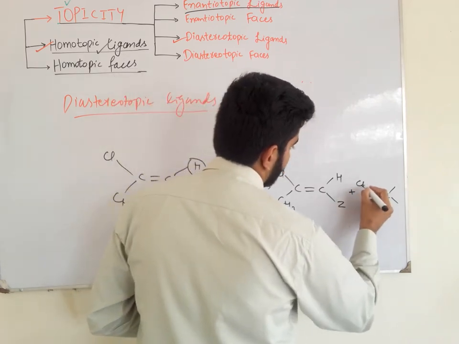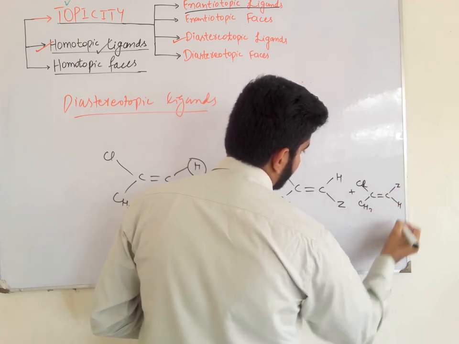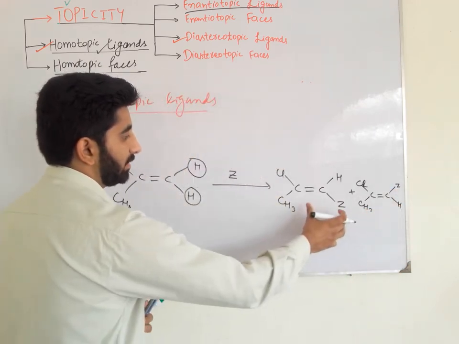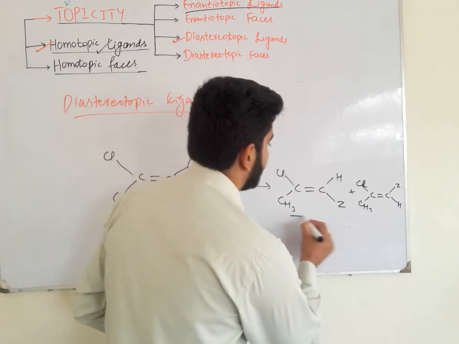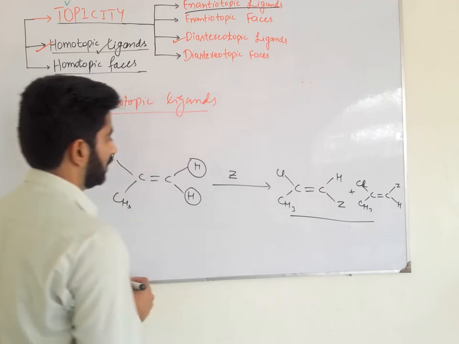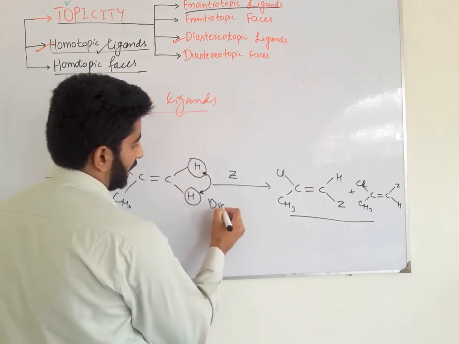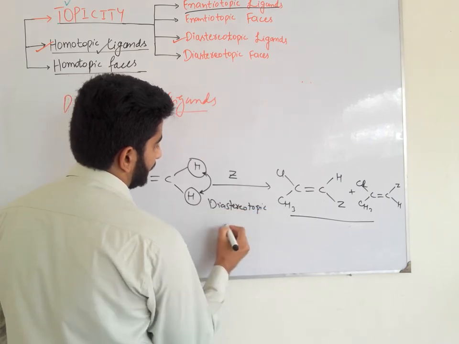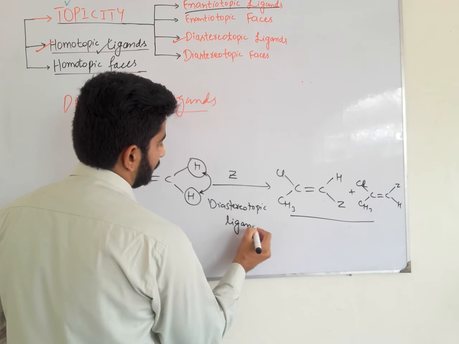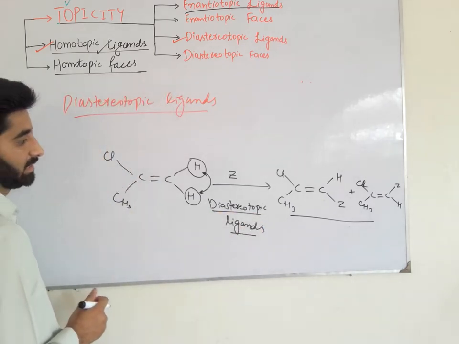So here we will observe that we get a pair of diastereomers because they are non-superimposable, non-mirror images of each other. So they are diastereomers of each other. So we can say that these two homomorphic ligands are diastereotopic ligands.